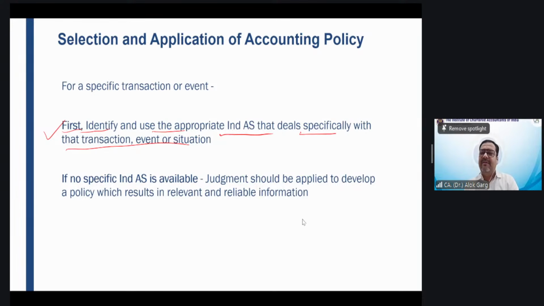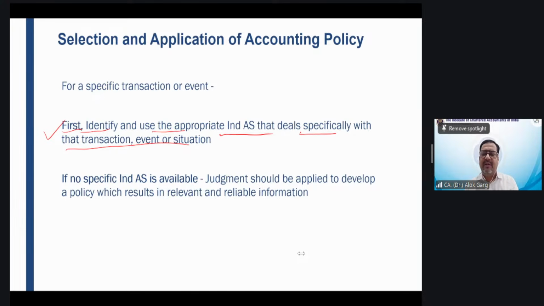Ravinder is saying I refer Ind AS 1. No, Ravinder, Ind AS 1 will never tell you the accounting. Ind AS 1 is on presentation of financial statements and does not cover the accounting. Saminathan is saying we look at any similar Ind AS.